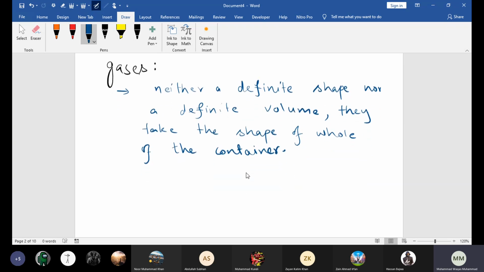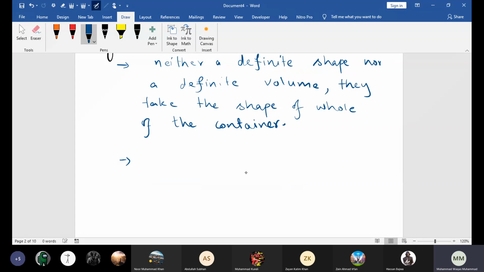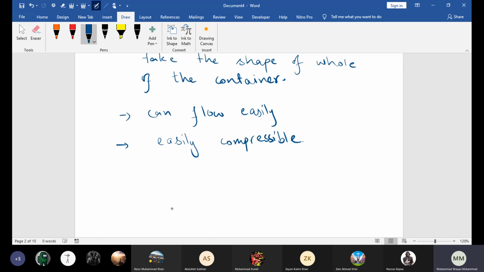Okay, beta. And beta, gases, they also flow. And beta, liquids and gases are called fluids, okay, because of their ability to flow. They flow. And beta, they are easily compressible. Gases are easily compressible. Okay, and beta, they have low density.